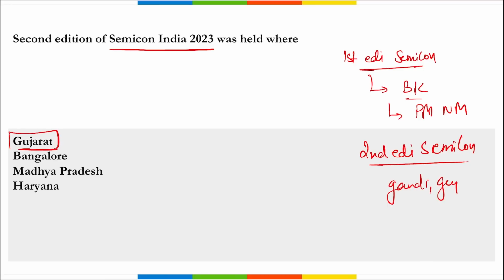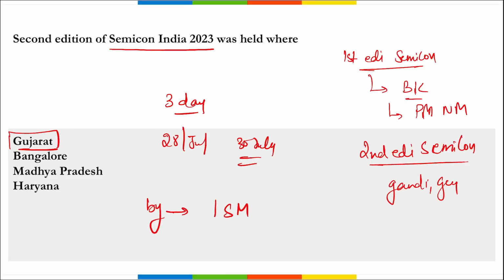Correct. So the state is in Gujarat. We saw this second edition of Semicon India 2023, right? This was a 3 day long program. It was held from 28th of July till 30th of July, correct? And it was organized by whom? It was organized by India Semiconductor Mission in partnership with various industry associations.